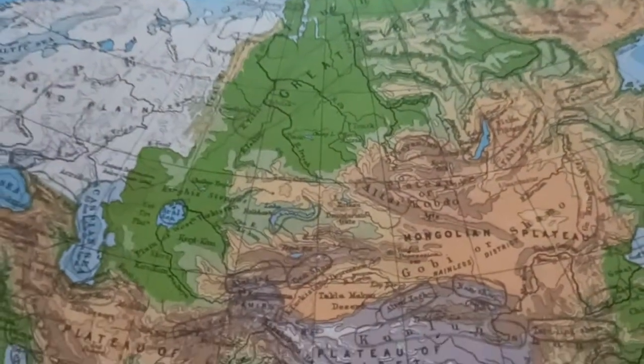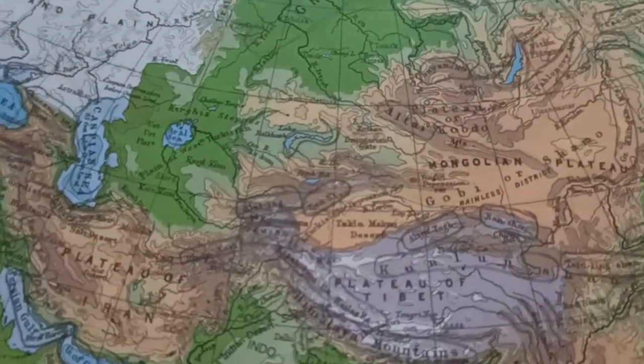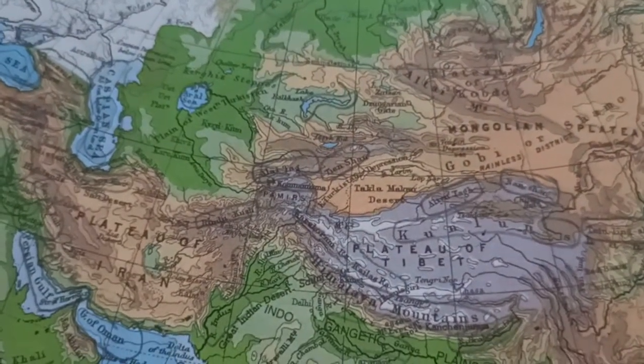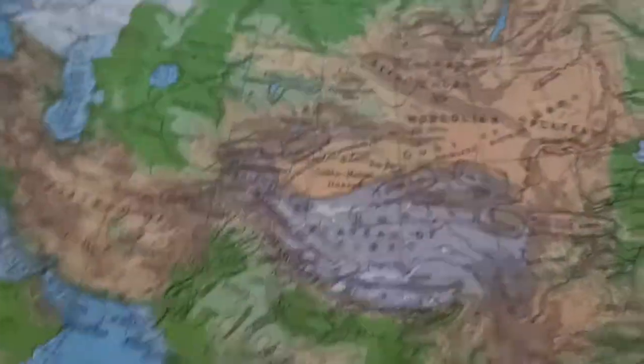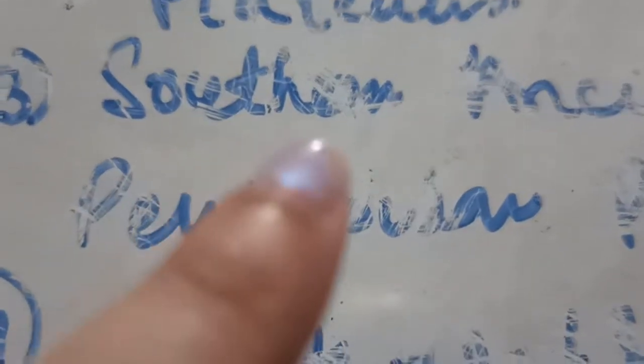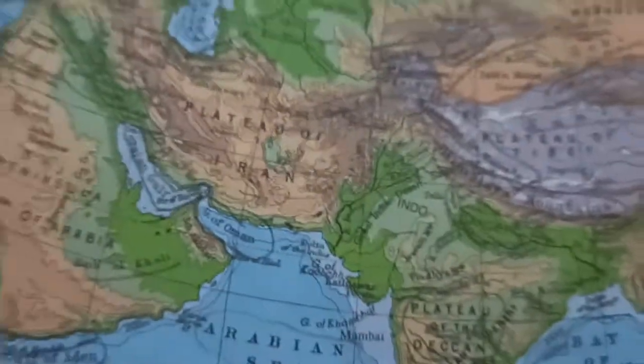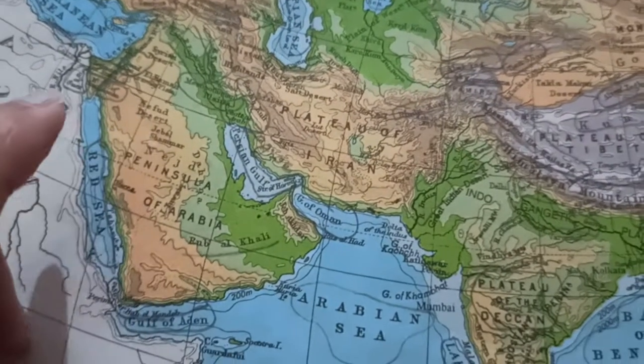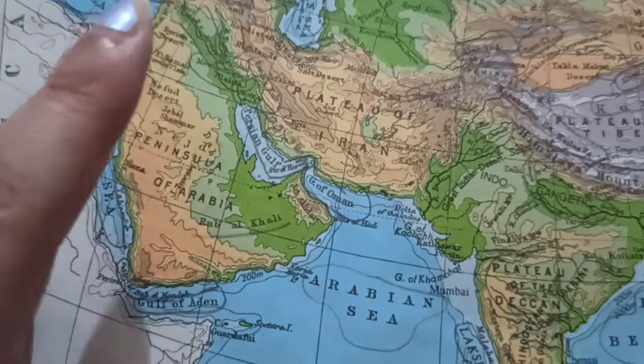I'll continue with the Asia portion in this video also. In the last video we did about the central mountains and the plateau. In this video we are going to do the southern peninsular plateau region. So the southern peninsula and the plateau region includes the plateau of Arabia that is present over here,